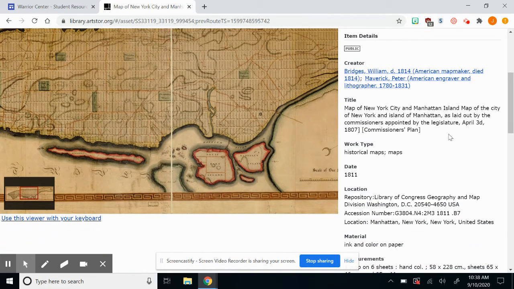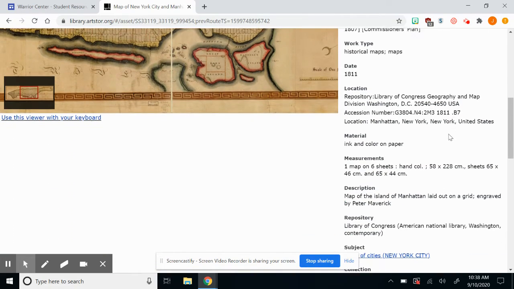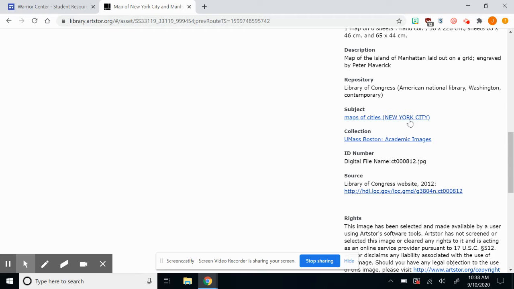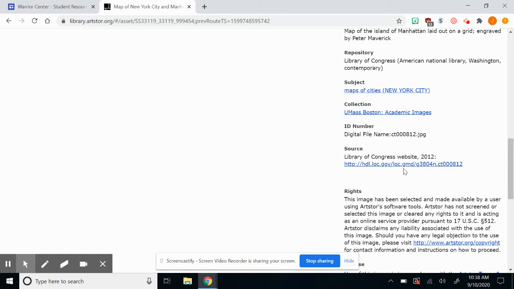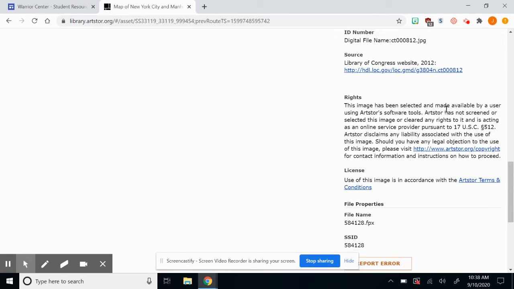And once again, all item details can be found here on the right-hand side as well. You can see the subject area, maps of cities, in this case, New York City. If I wanted to further search for maps, I could click this link. It gives me a link to the source. This comes from the Library of Congress. It tells me who all the rights are given to and where this collection came from.